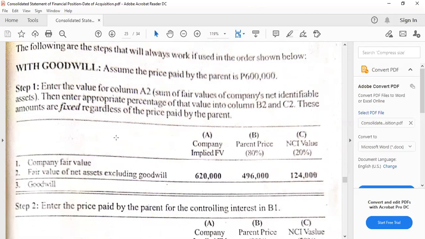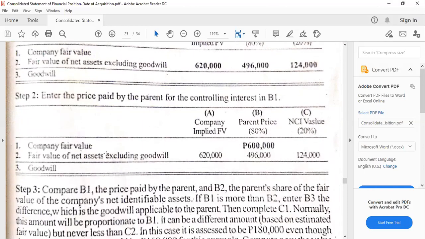Normally, these amounts are fixed regardless of the price paid by the parent. This is true because the fair value of net assets excluding goodwill would always be what it is, 80% and so on. And this is again the minimum, 124,000.